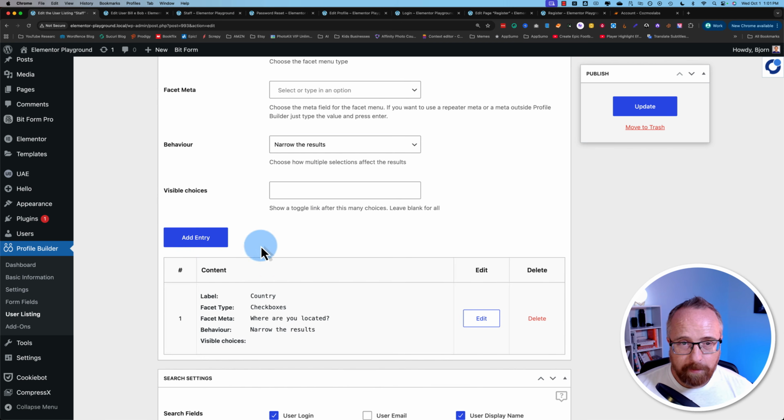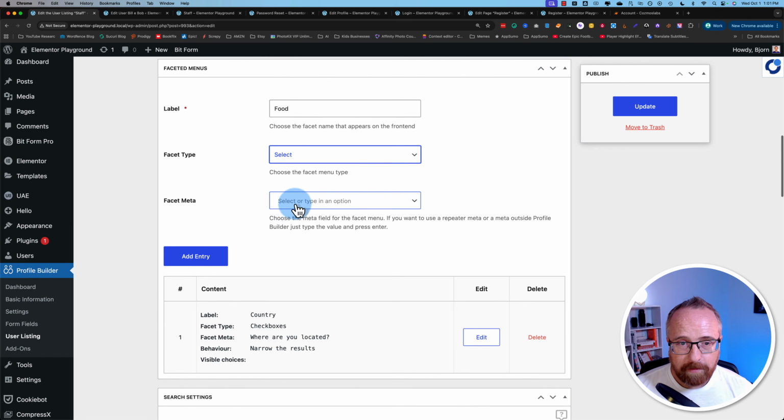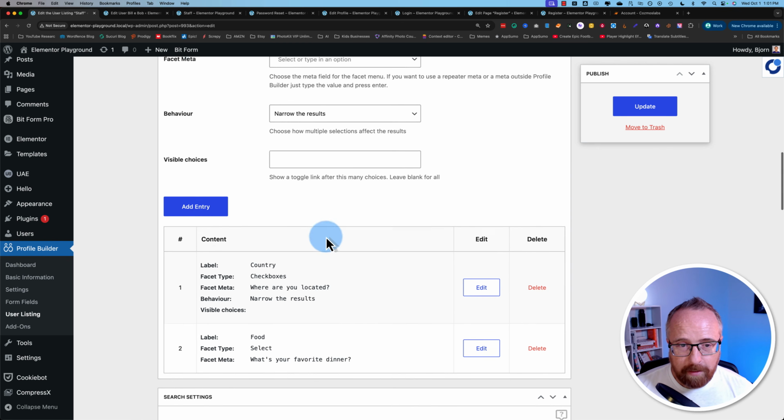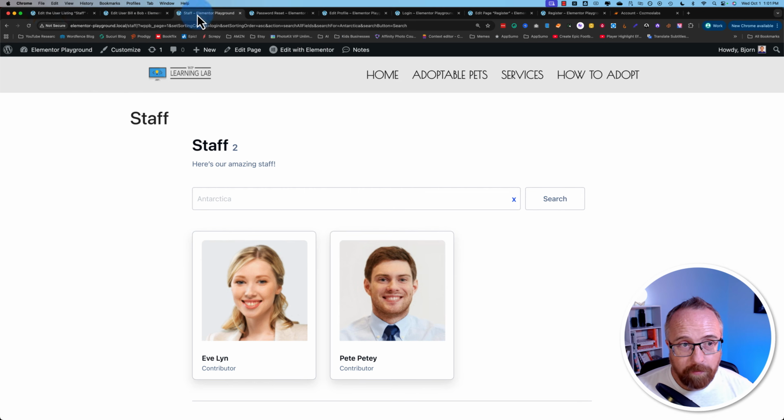And I also want to add another one. I'm going to call this one food. I'm going to make this one, instead of checkboxes, a select. And we're going to choose from favorite dinner, add entry. So we see both our facets down here. We can edit them, delete them as we see fit. Let's update that and refresh the page out here.